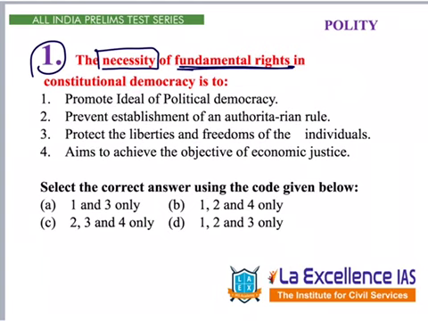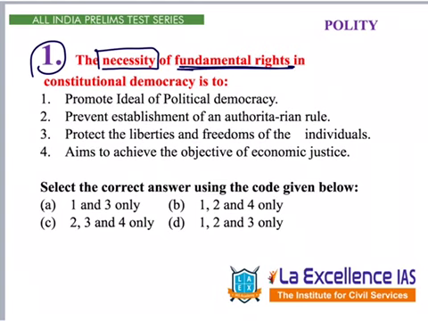Here if we see the options 1, 3, 1, 2, 4, 2, 3, 4 and 1, 2, 3. Here if we observe, 1 is there in 3 options. So we can probably say 1 might be correct. Or if we can eliminate 2, 2 is there in 3 options. So if we can eliminate 2, we can eliminate 3 options. So answer becomes A. So let's go to the question, read it and let's see.